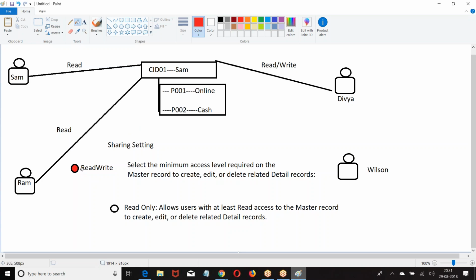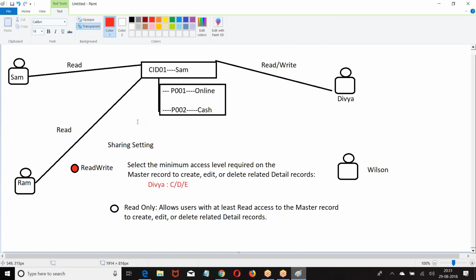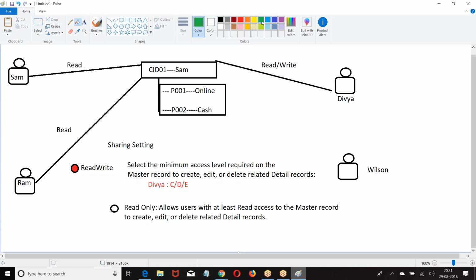So if I select this option, who will get the access? Divya will get it. If I select this, only Divya will get create, edit, delete. Either I have to choose the first one or the second one. If I choose the first one, only Divya is allowed to perform create, edit, delete on the payment object of the customer.